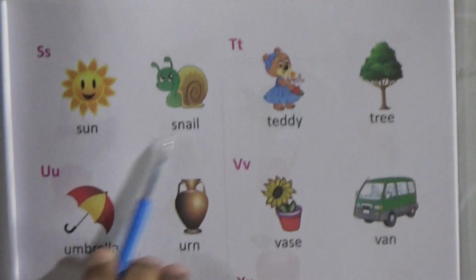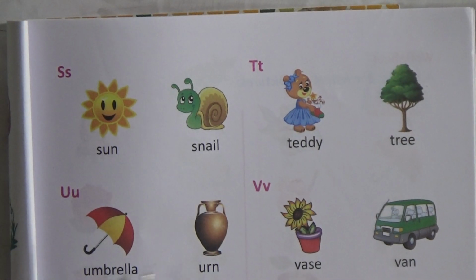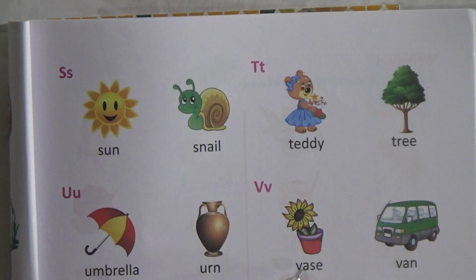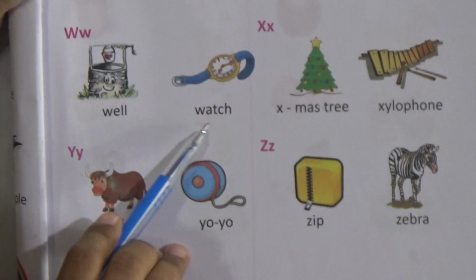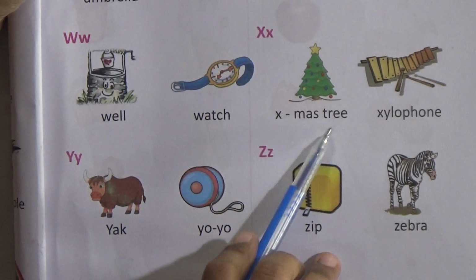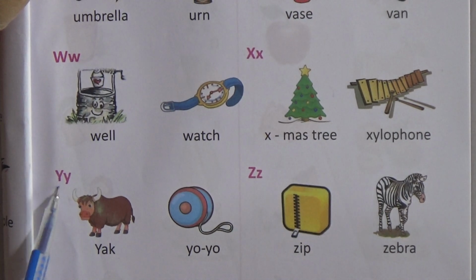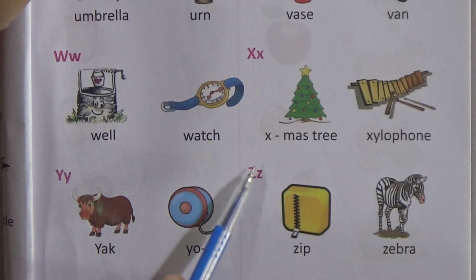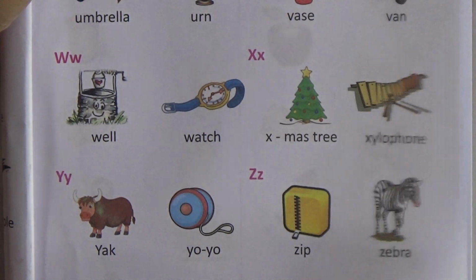S for sun, snail. T for teddy, tree. U for umbrella, urn. V for bus, van. W for whale, watch. X for Xmas tree or the Christmas tree and xylophone. Y for yak, yo-yo. Z for zip and zebra.